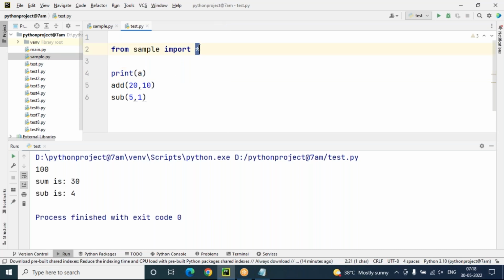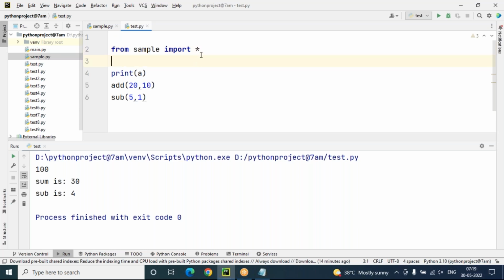But this is actually not recommended. The reason is that whenever we use from sample import star, all members from this sample module are loaded. But sometimes we need to access a only. So why should we unnecessarily load all the members of this sample module?